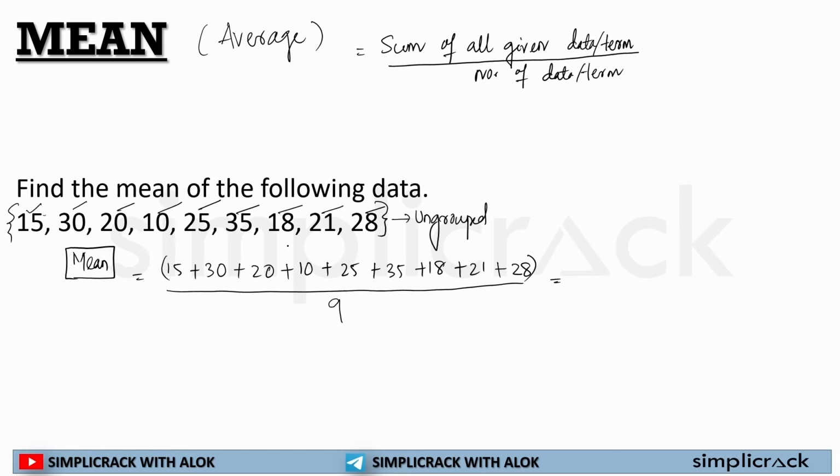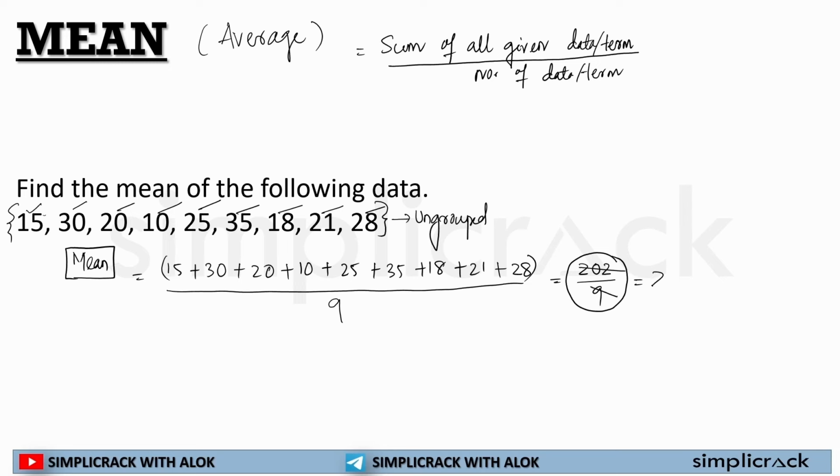So if I add all these things, this will be 15 plus 30 45 plus 20 65 plus 10 75 plus 25 100 plus 35 135 plus 18 153 plus 21 174 plus 28 202 divided by 9.